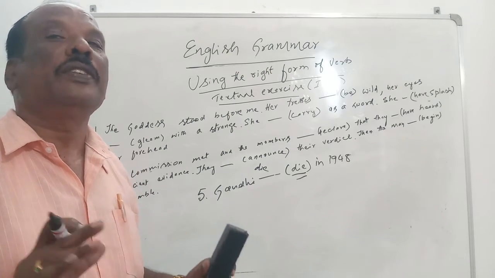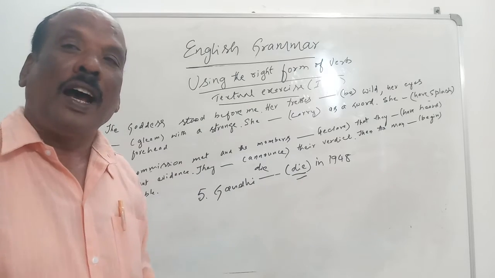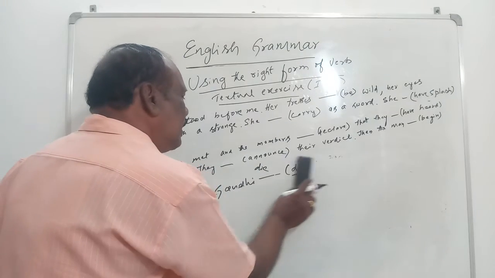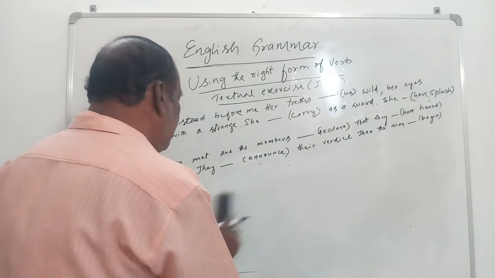That means it should be changed into past tense. So here die becomes died. Please understand. Yes, let's go to another type.